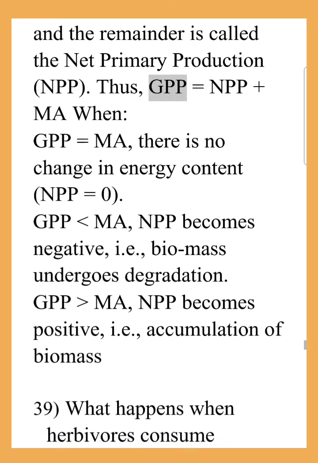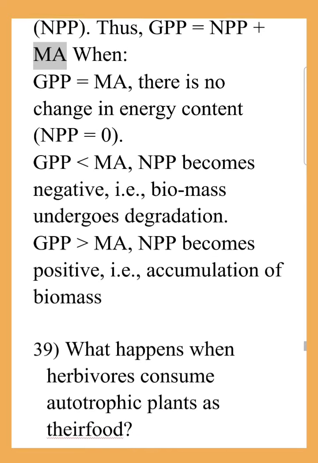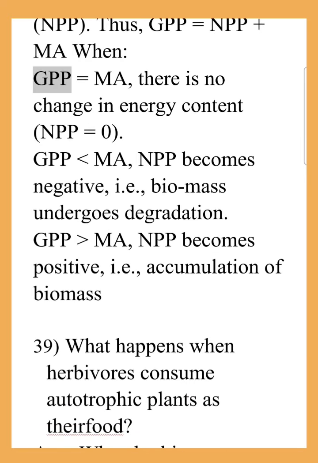Thus, GPP is equal to NPP plus MA. When GPP is equal to MA, there is no change in energy content, NPP is equal to 0. When GPP is less than MA, NPP becomes negative, i.e., biomass undergoes degradation. When GPP is greater than MA, NPP becomes positive, i.e., accumulation of biomass.